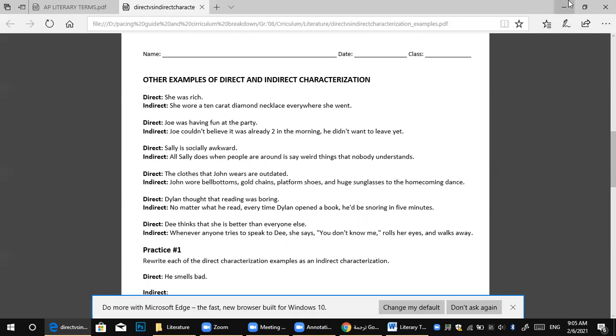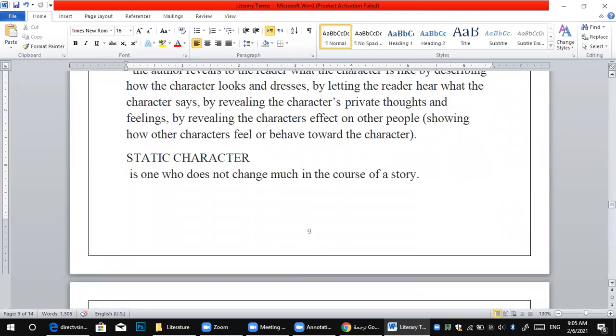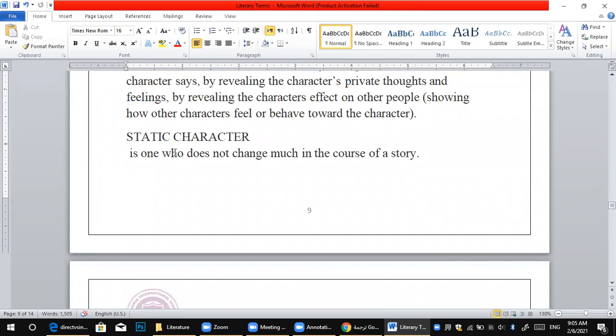After direct and indirect characterization, we have to complete the rest of the kinds of characterization. After that, we have static characters. What does static character mean? A static character is one who doesn't change much in the course of a story. Do you know the character of Banquo? Banquo is the friend of Macbeth.